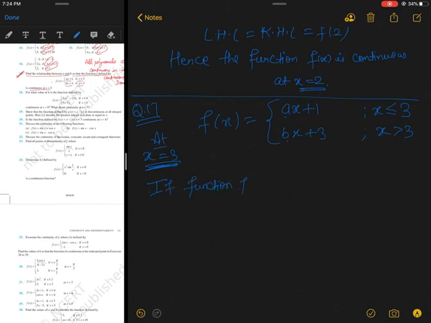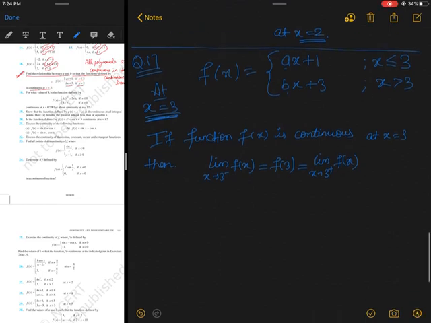So I will write, if function f(x) is continuous at x equal to 3, then it should satisfy the condition. And what is the condition? The condition is limit x tends to 3 minus f(x), that is the left hand limit, must be equal to the value at the point, and it also must be equal to limit x tends to 3 plus f(x), that is the right hand limit. They must be equal. If it is continuous, it should satisfy the conditions of continuity. So first of all, I will calculate the LHL for this function.